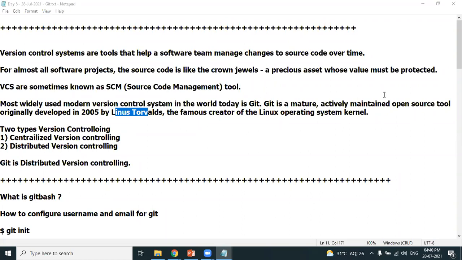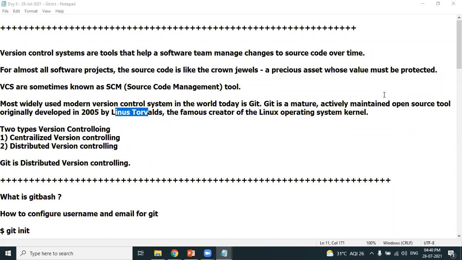Now, a very important point you need to keep in mind. Whose responsibility is it to manage the source code? Whose responsibility is it to maintain different versions of the source code?